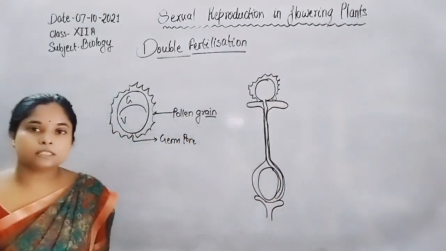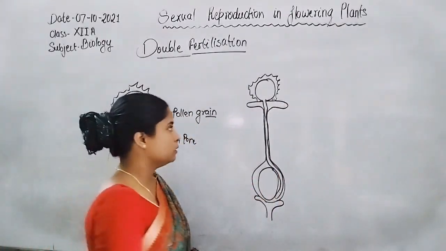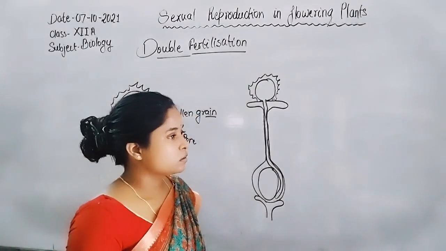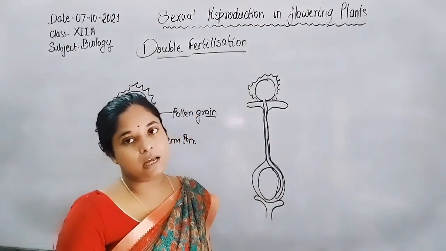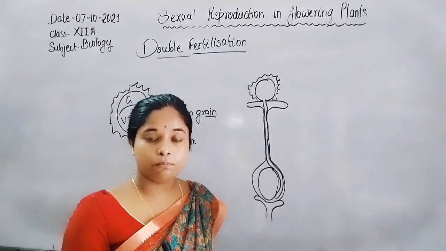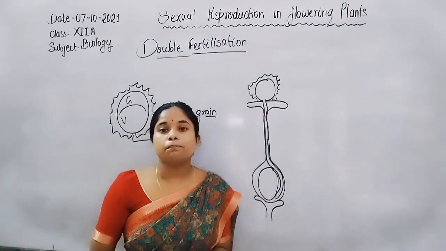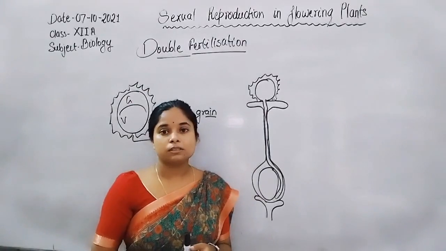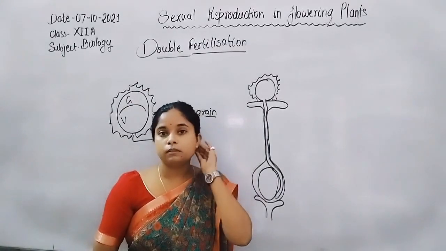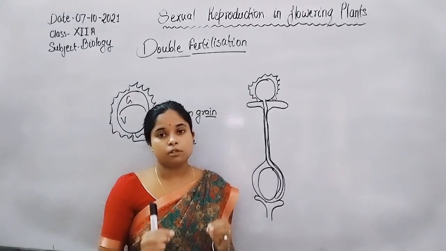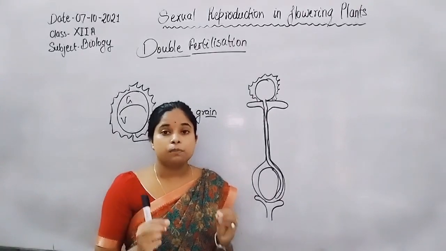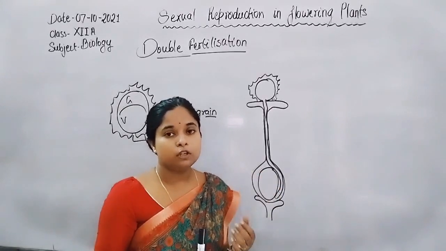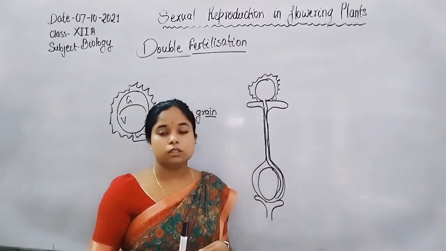In 40% of plants, the formation of two sperms from the generative cell takes place inside the pollen grain, but in the rest 60%, the formation of two gametes takes place within the pollen tube.